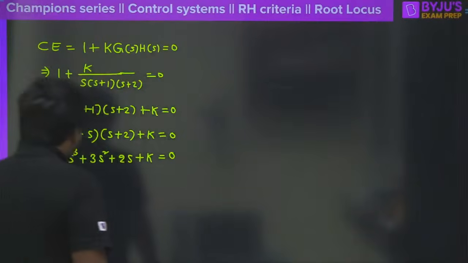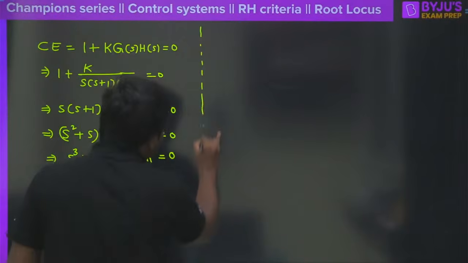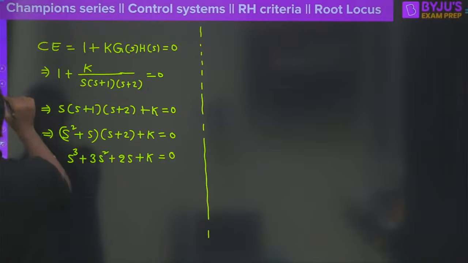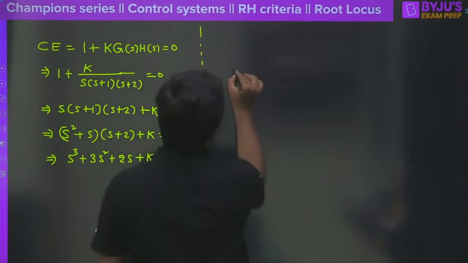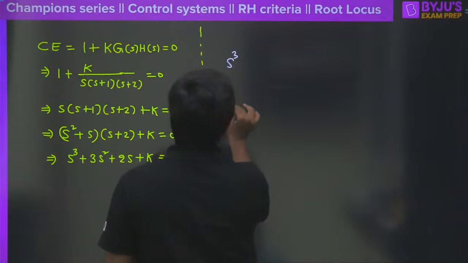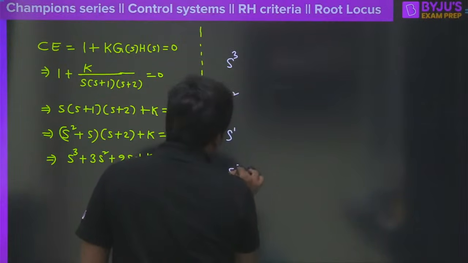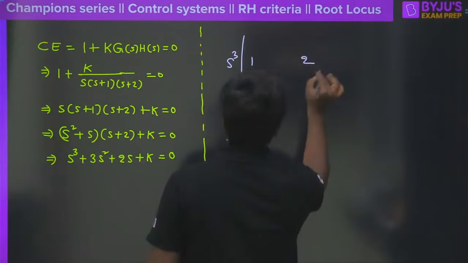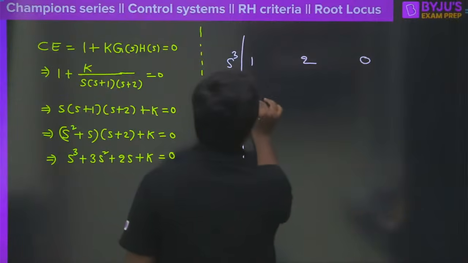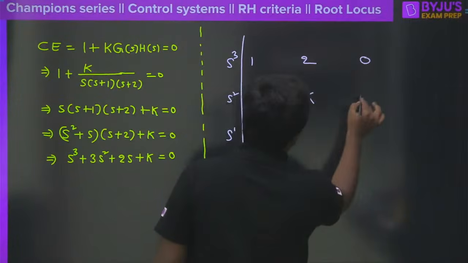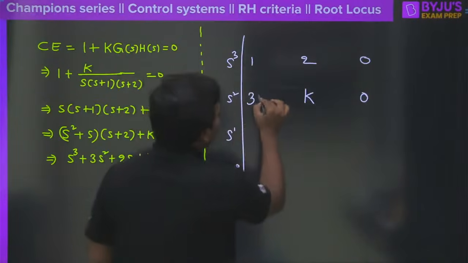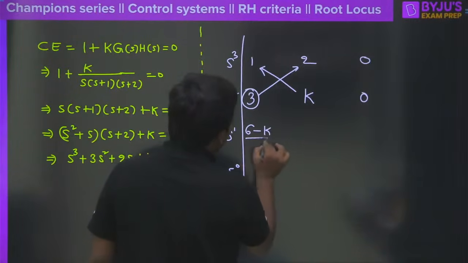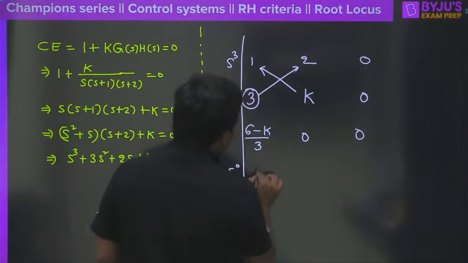So now if you look at this characteristic equation, it is so easy, right? So easily we can apply the RH criteria here, or else Routh Hurwitz criteria, or else even we can take the root locus support also, no problem. So I can say here S cube, and let me take this as S square and S power 1 and S power 0 here, correct? Now look at that, what is the S cube coefficient? 1, and then leave next coefficient, this is 2, and leave next coefficient, this is 0, and here we will be having 3, and here we will be having 0 and 0 here. Now here 3 into 2, 6 minus K divided by 3, so therefore it can be written as 6 minus K divided by 3, this is 0 and this is 0, and here we will be having K.